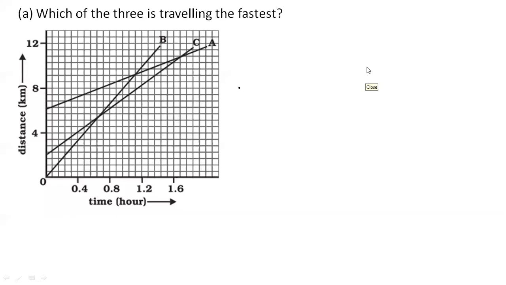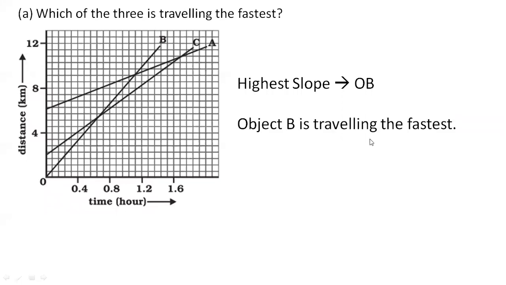B. So who is going to have the highest slope? B is going to have the highest slope. समझ में आ रहा है? B is going to have the highest slope because that is very much near to what? Our y-axis. That is the simplest answer. So who is going to have the highest speed, the fastest? Object B. ठीक है? Highest slope is for OB, and hence B is the fastest car in this. So very simple, object B is traveling the fastest. Okay, all we need to do is calculate, that's it.